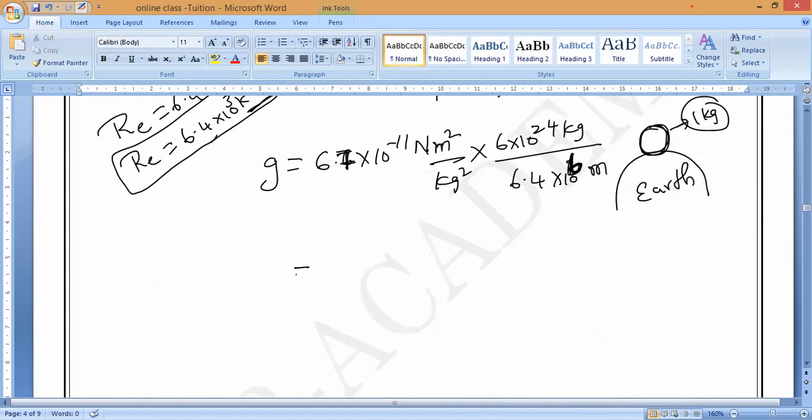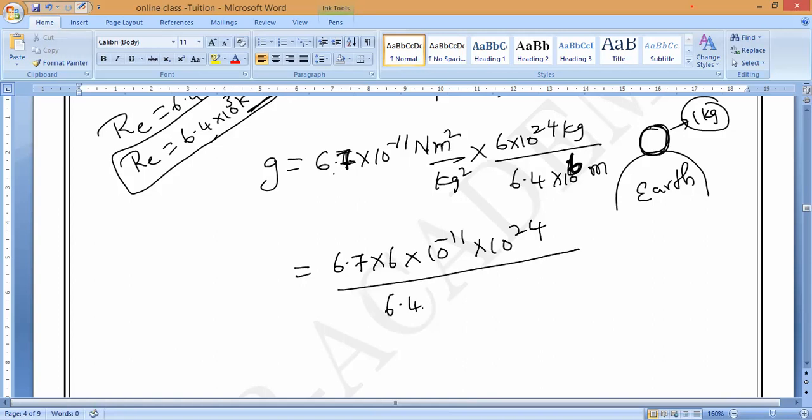What is the next step, guys? All of you write 6.7 into 6 into 10 power minus 11 into 10 power 24, divided by 6.4 into 10 power 6, whole square. I forgot the whole square here, you also forgot it. So this will come as 6.4 whole square into 10 power 6 whole square meter squared. Is it yes, guys? So units also you have to write.